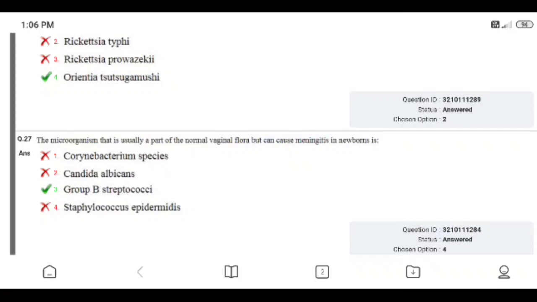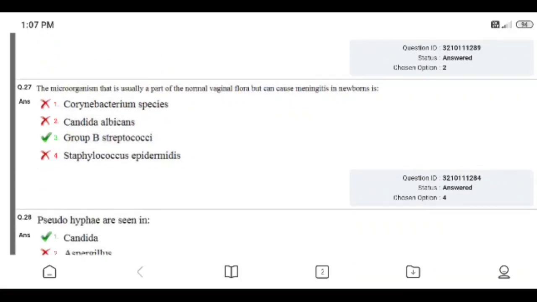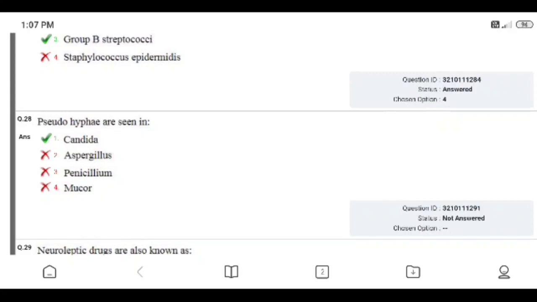A microorganism that is usually part of normal vaginal flora but can cause meningitis in newborns is: Corynebacterium species, Candida albicans, group B Streptococcus, or Staphylococcus epidermidis. Right answer is 3, group B Streptococci. I answered Staphylococcus epidermidis, so I did it wrongly.